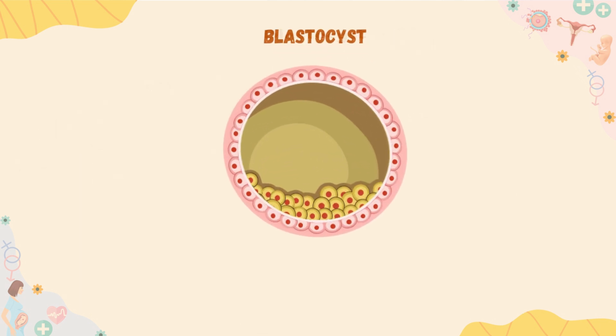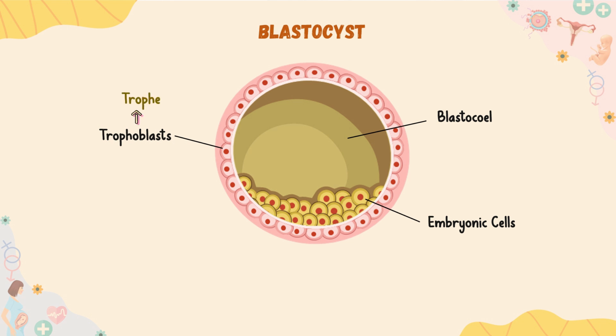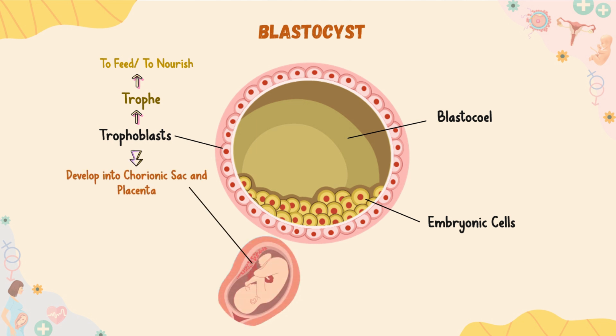Let's zoom in here on the blastocyst. So, this is the cavity called blastocele, with cells arranged into 2 layers. The inner cells are referred to as the embryonic cells, which are surrounded by an outer layer of cells called trophoblasts, where the word troph means to feed or to nourish. This is because these trophoblasts develop into the chorionic sac and the placenta. And the placenta is actually the organ that provides the nutrition to the developing offspring.